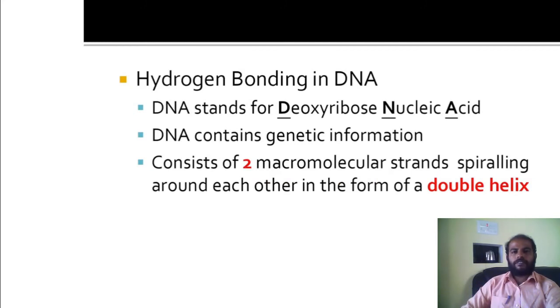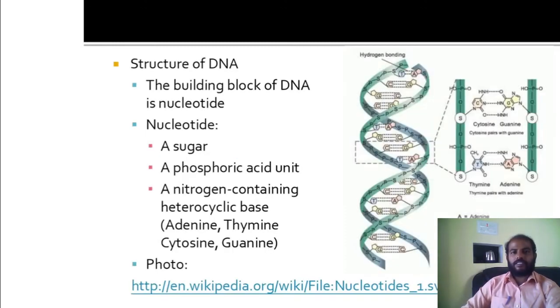And the next example is hydrogen bonding in DNA. DNA contains genetic information, consists of two macromolecular strands spiraling around each other in the form of a double helix. So this is the structure of DNA. Now, what are all the things in DNA? Nucleotide comprises sugar unit, phosphoric acid unit, nitrogen containing heterocyclic bases. What are all that? Adenine, thymine, cytosine, guanine.